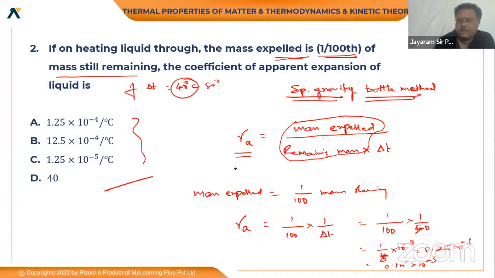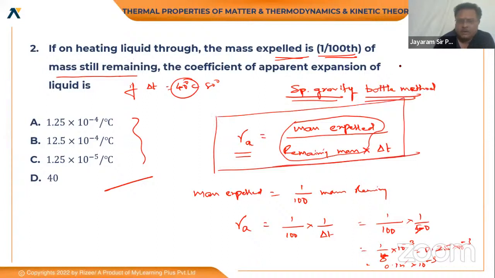So this is the formula according to the specific gravity bottle method, which we'll discuss in detail in the regular sessions.